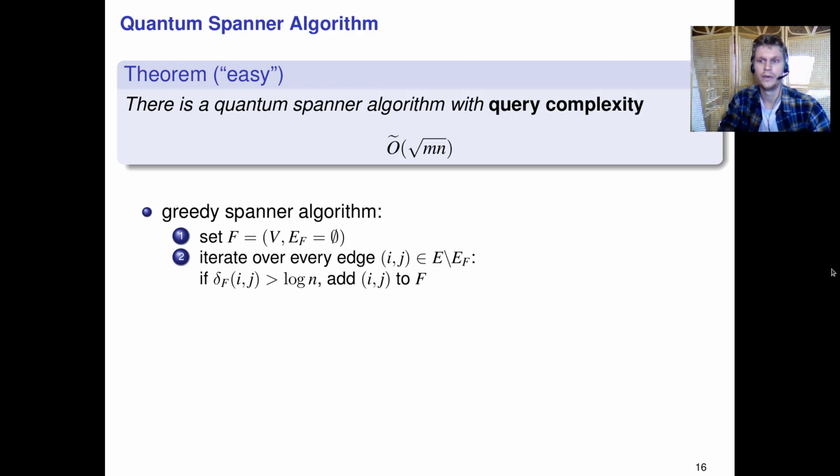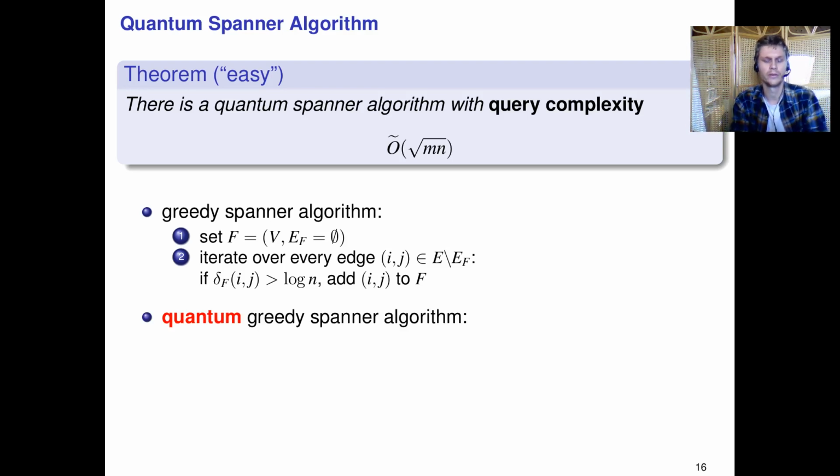And so what we do is we iterate over all the edges of the original graph, and whenever we see that there is no replacing path of length at most log n, so basically if the shortest path between i and j in F is larger than log n, then this condition is violated, and we add the original edge to F. So we add an edge to F, which then ensures that the distance is okay. And we keep on reiterating over all the edges of the original graph, and finally we can show that the resulting graph is a spanner, and actually can also show that we didn't add too many edges.